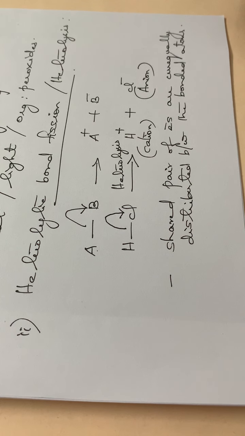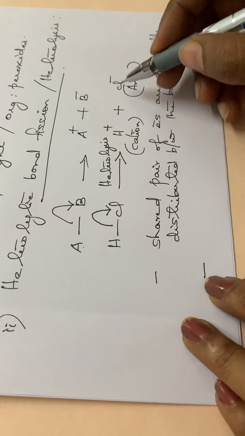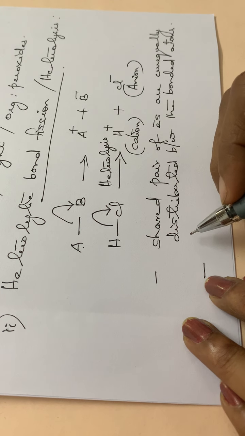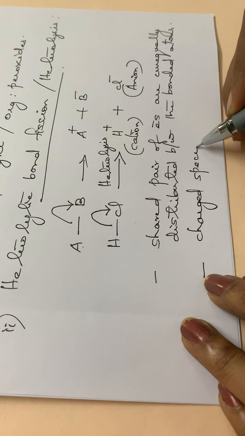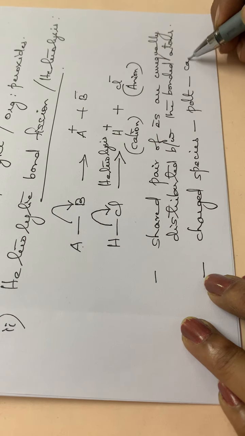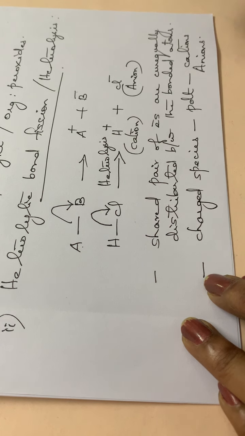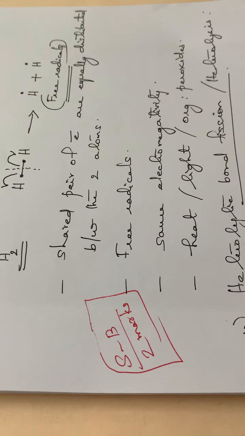So this type of bond fission is called heterolytic bond fission. So what about the products here? The formed species are cations and anions, isn't it? So we will be obtaining charged species as the product. Charged species means they will be cations and anions. So these are the two types of bond fission, homolytic bond fission and heterolytic bond fission.